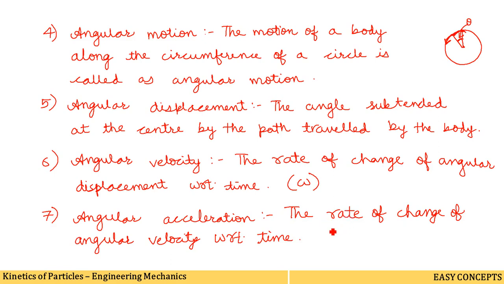And it is denoted by alpha. Okay, so these are the few definitions which are required in this chapter. So now let us understand the meaning of linear motion of a particle.